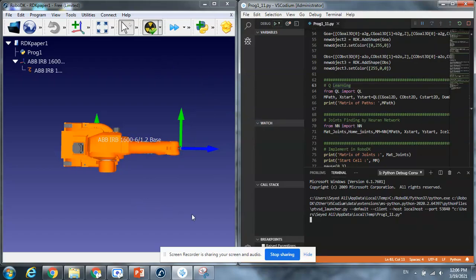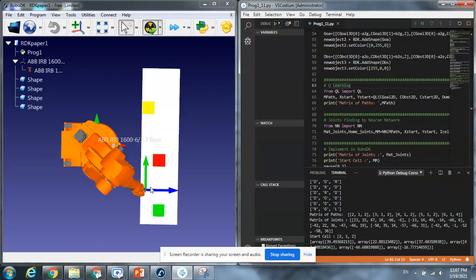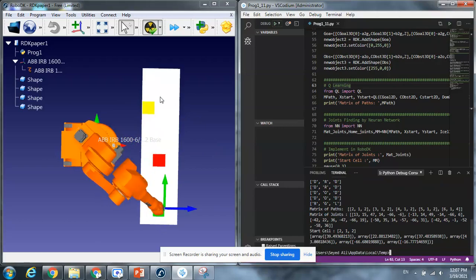After the image processing finishes, you can see the result of image processing in the robot decay simulator, and then the robot finds the actions and angles and implements them in the simulation.